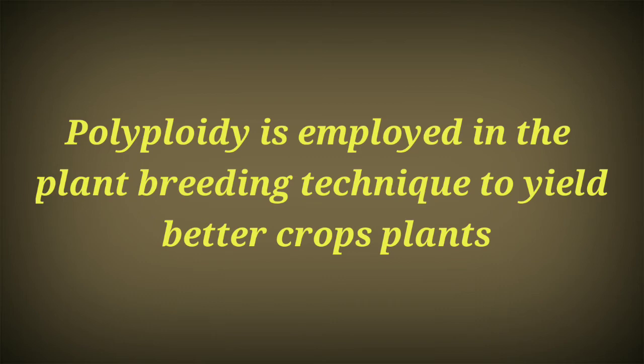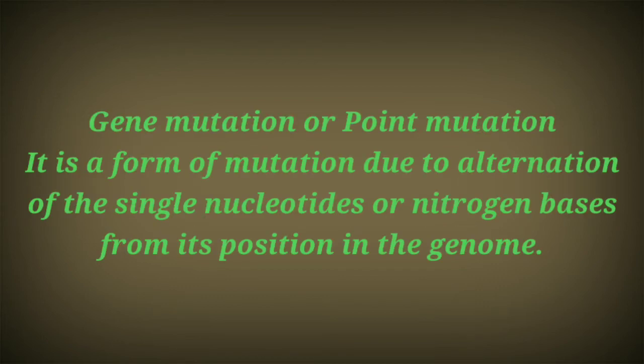Now let's come to the third type of mutation, which is called gene mutation or point mutation, and this is the important one. Gene mutation or point mutation is a form of mutation due to alteration of single nucleotides or nitrogen bases from their position in the genome. It is so called because the change takes place suddenly in the structure of the gene.